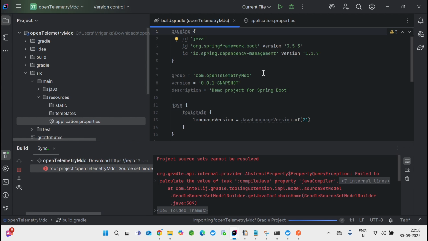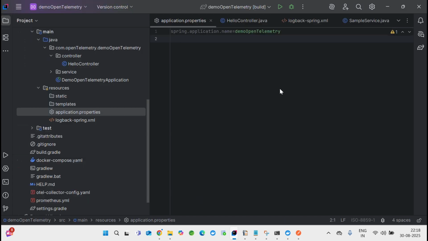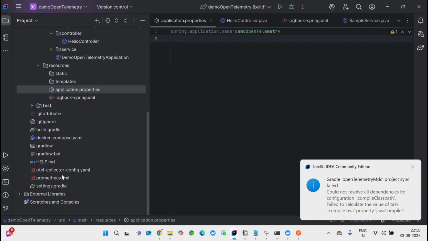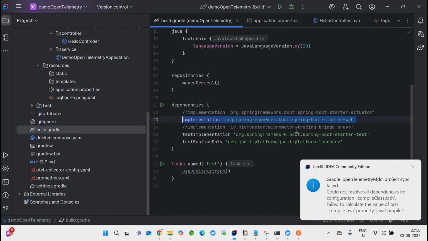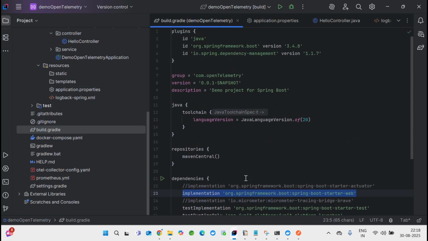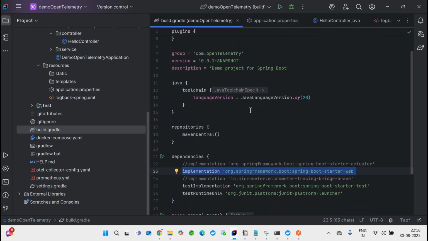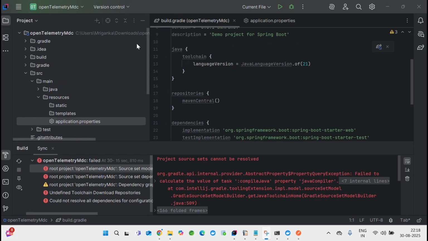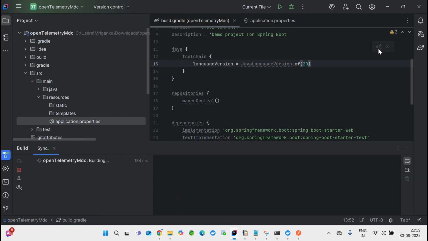Still it's crying, so I need a JDK. That's okay. Where is my build.gradle? This is my build.gradle. Instead of this 21, because I'm running 20, make it 20. Let's see.